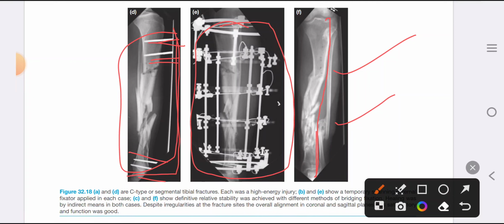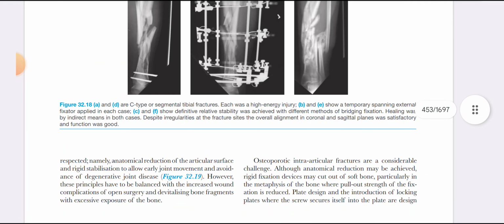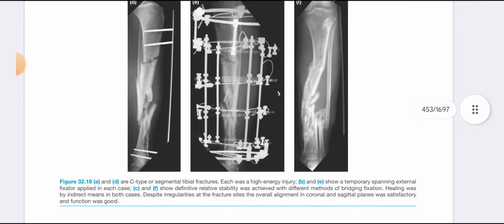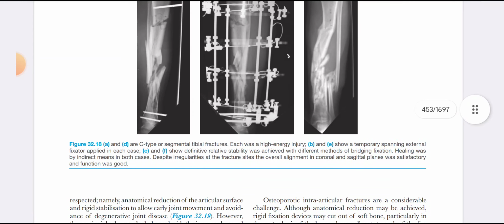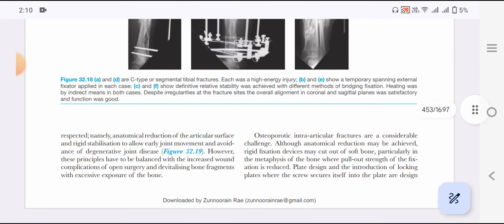So this alignment, the mechanical axis, is okay, but there is not exact anatomic reduction. This is what we are stressing, that in extra-articular fracture only mechanical alignment is needed. Mechanical alignment is achieved by correction of length, rotation and alignment.